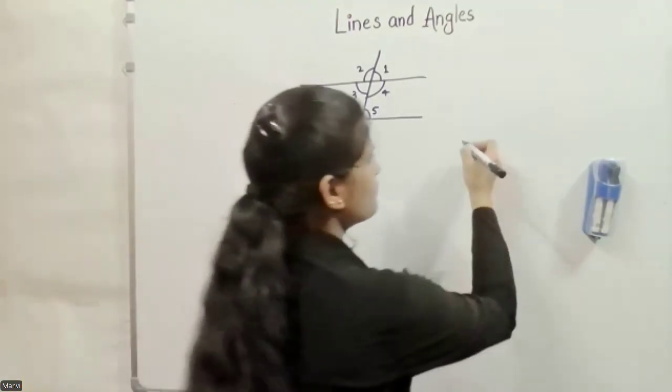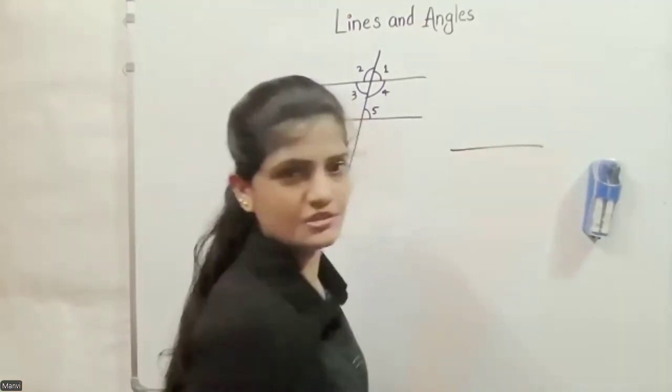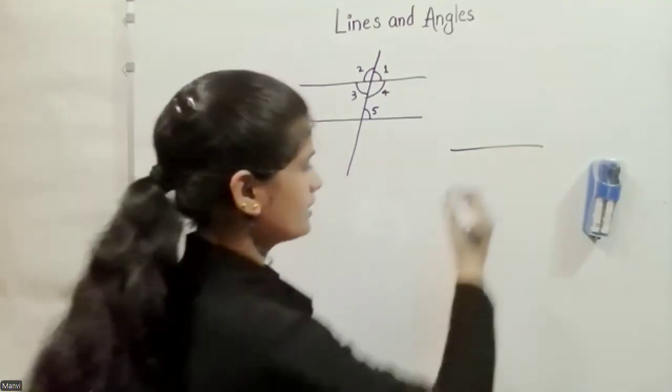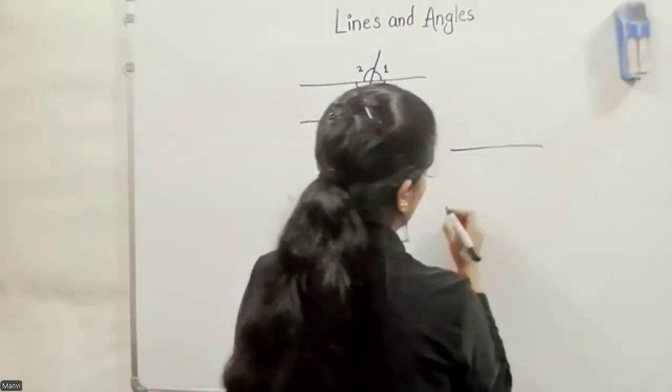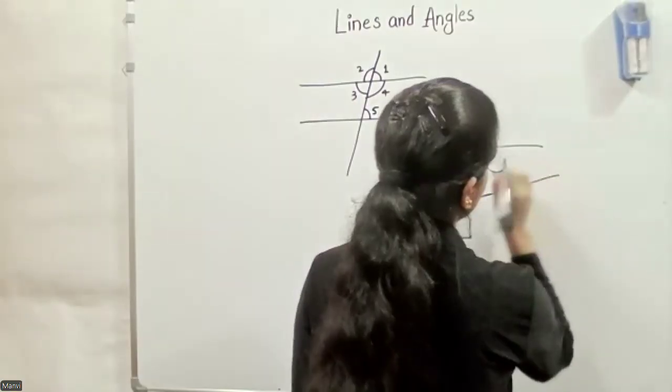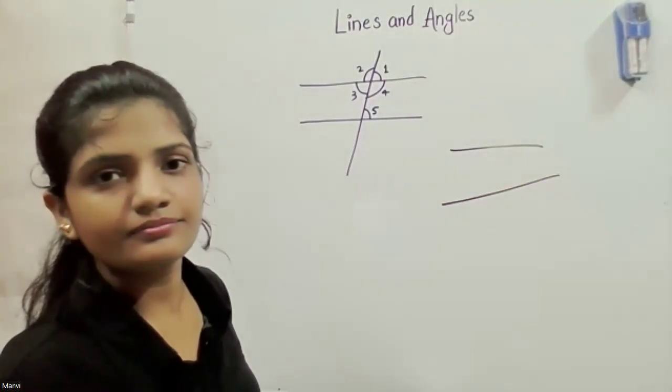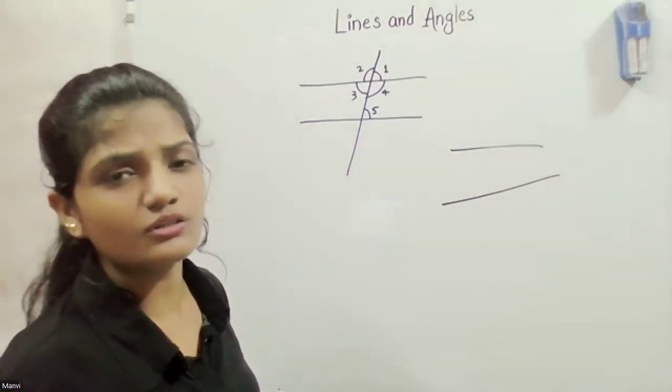Parallel lines always come in a pair. One line we can't say is parallel or not. Sometimes we have two different lines, like here. Are these parallel lines? No. Why not?